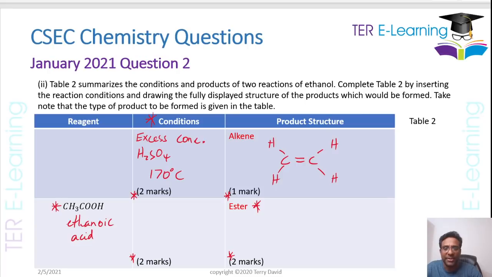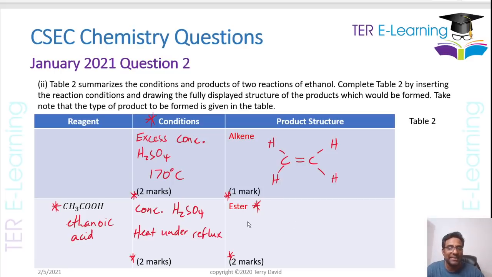And my condition here that we're going to use will be concentrated sulfuric acid, and we're going to heat under reflux, right? That's my condition if I want to produce an ester. So we're using concentrated sulfuric acid again, conc H2SO4, and we are going to heat under reflux, right? So those are my conditions here in order to produce an ester.